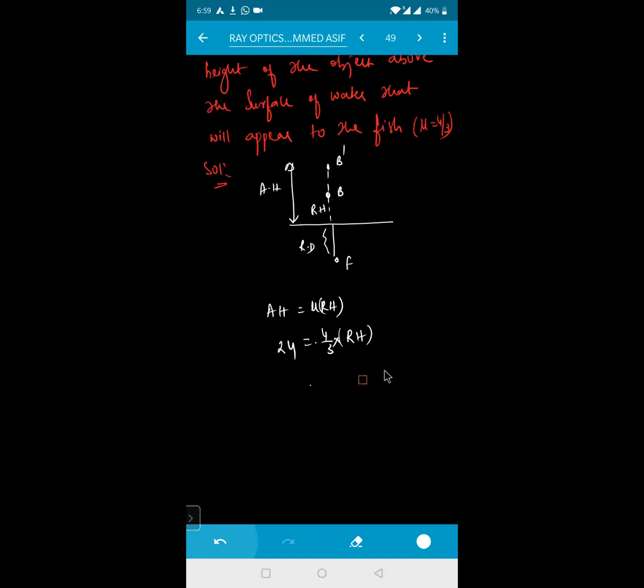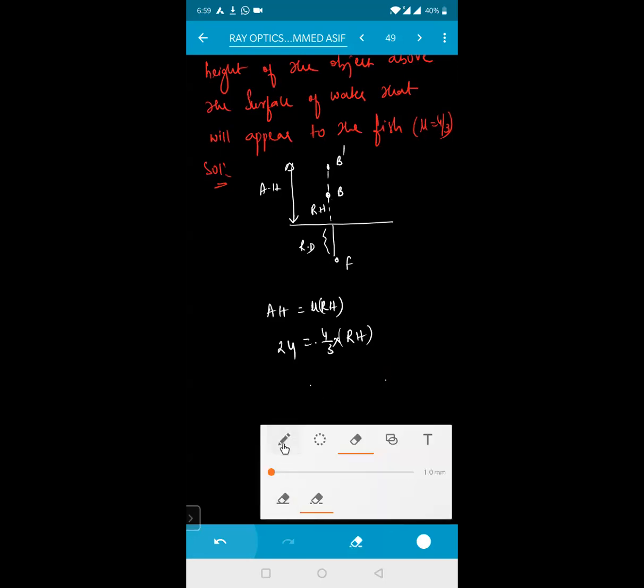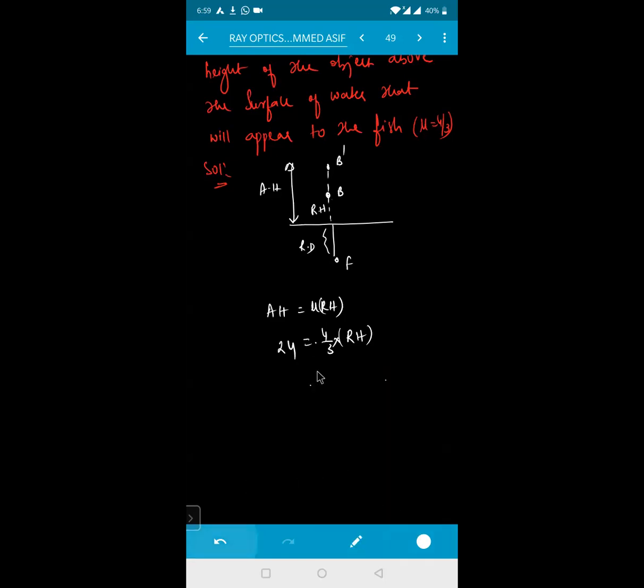Let me check it out. So how much is this? It is 24 into 3 divided by 4. That will be your real height. Isn't it? 4 sixes are 24, 6 threes are 18. So the real height will be equal to 18. It is equal, right? It was equal, sir.